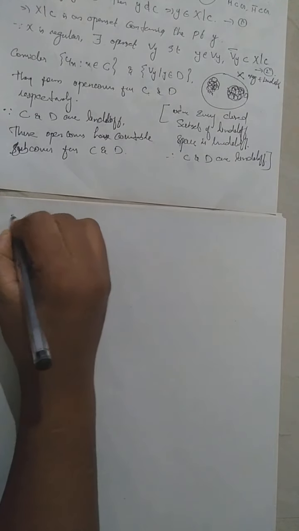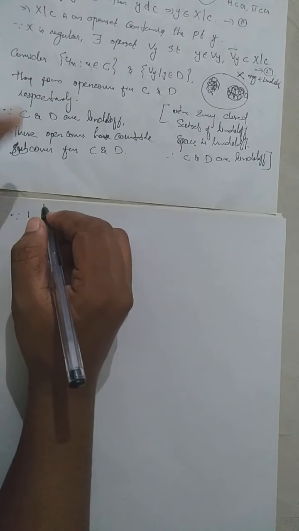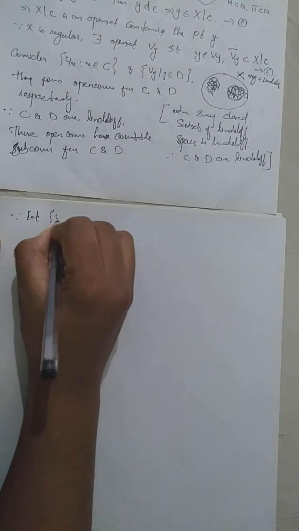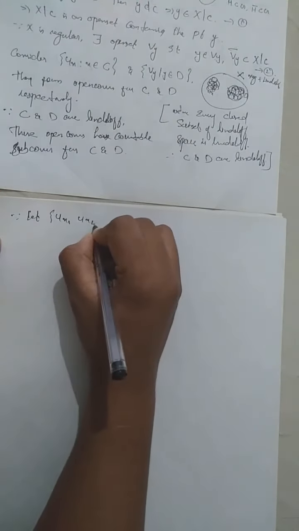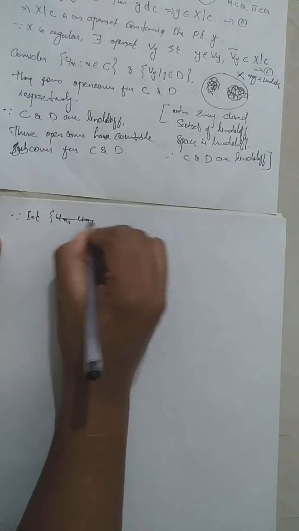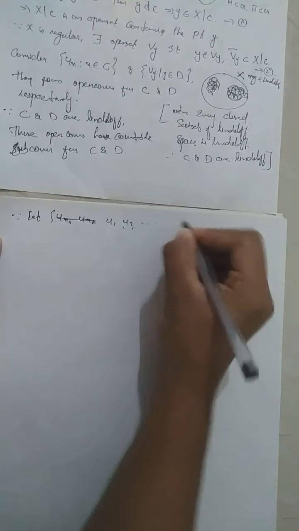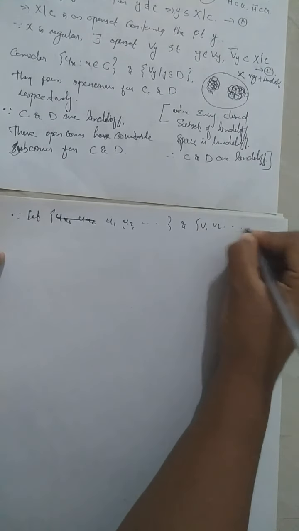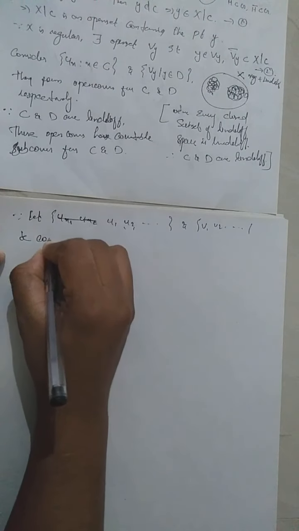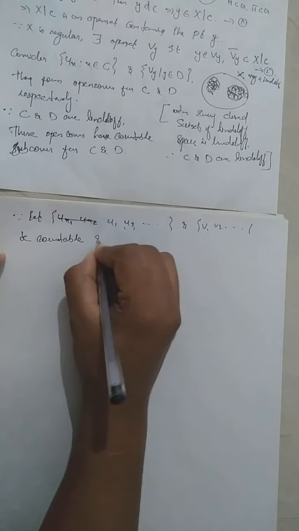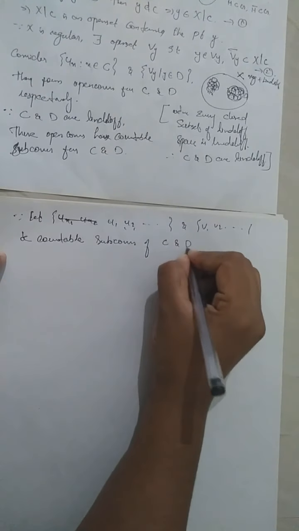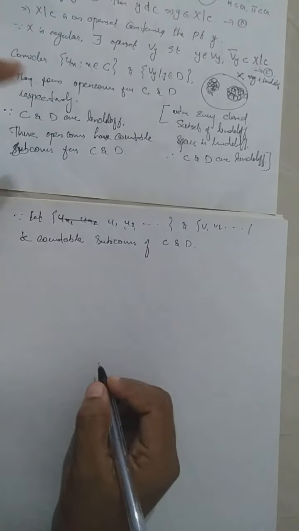Okay. So since they are Lindelof, we have a countable subcover. So let Ux1, Ux2, or in general I write U1, U2, etc., and V1, V2, etc., be the countable subcovers of C and D of the corresponding open covers.